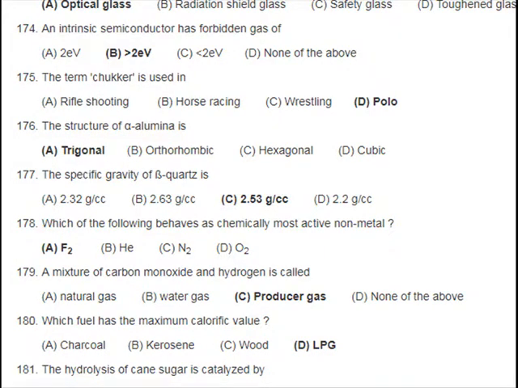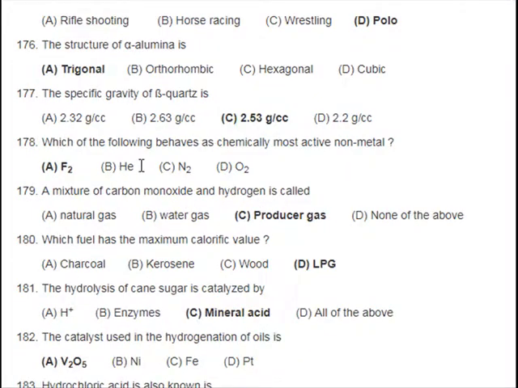177. The specific gravity of quartz is: A. 2.32 grams/cc, B. 2.63 grams/cc, C. 2.53 grams/cc, D. 2.2 grams/cc. 178. Which of the following behaves as chemically most active non-metal? A. F2, B. Cl2, C. O2, D. SiO2.